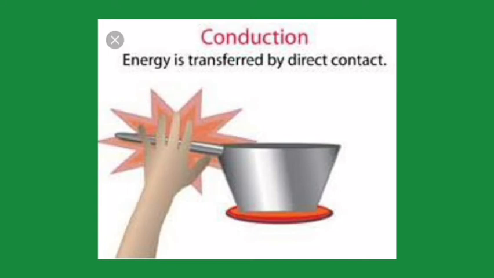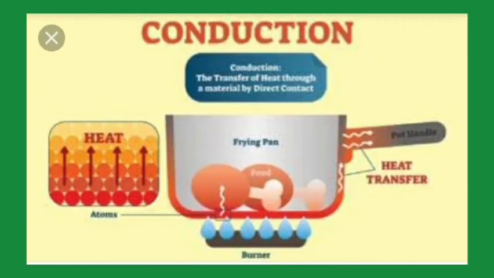When the Earth's surface absorbs solar radiation and warms the upper layer of the atmosphere, conduction transfers a part of the heat to the lower layer of the air.